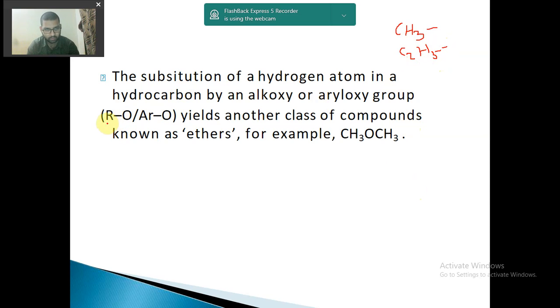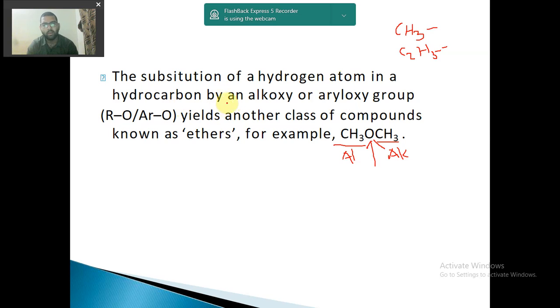If something is like R-O-R, then it will be an example of ether. Here you see CH3OCH3. This is methyl, and again this is methyl. So between two methyls, one oxygen is coming, then it is called ether. It is called methoxymethane. We will understand later how this name is coming. Meanwhile, you just see that between two alkyls, this is one alkyl CH3 and this is another alkyl CH3, one oxygen is coming.